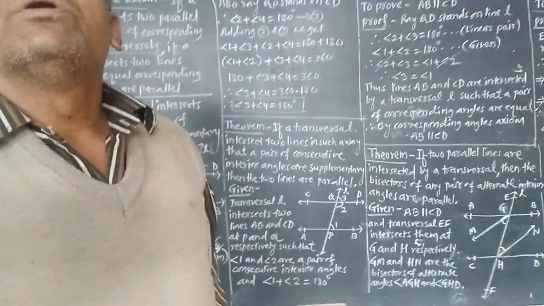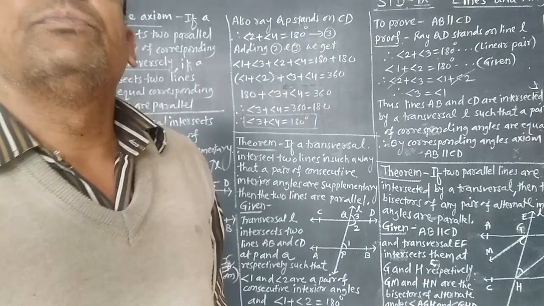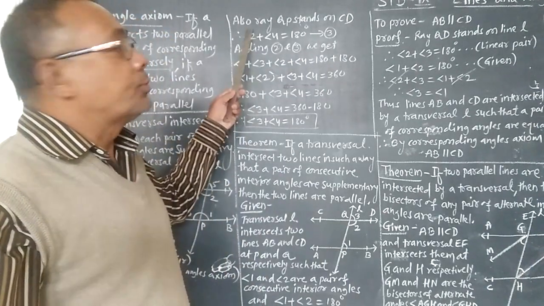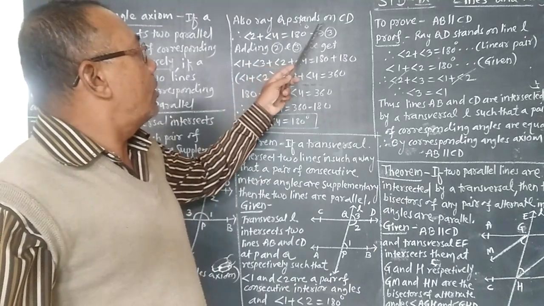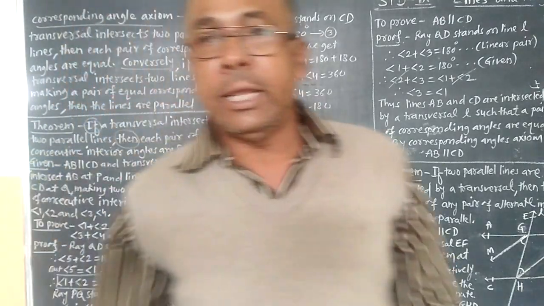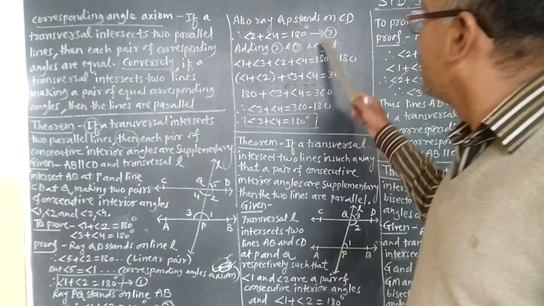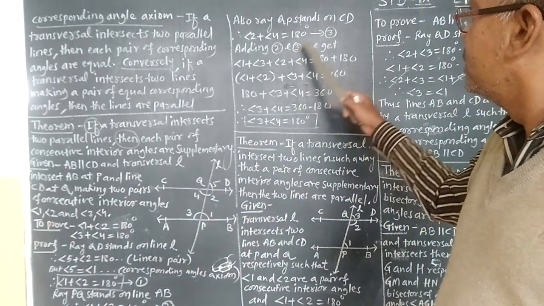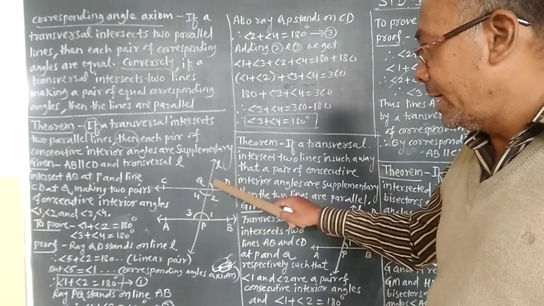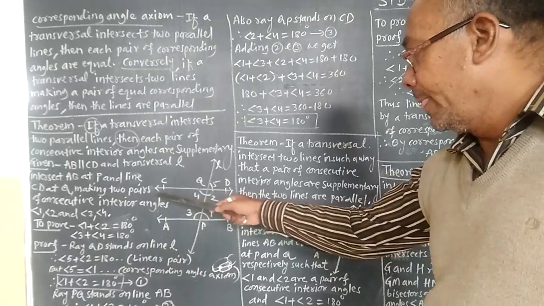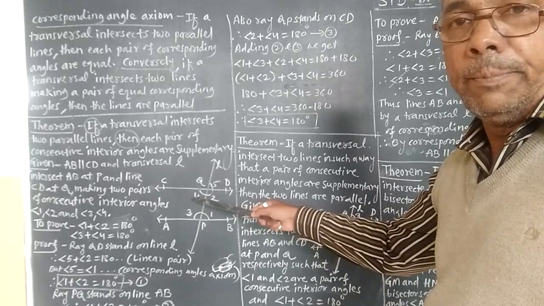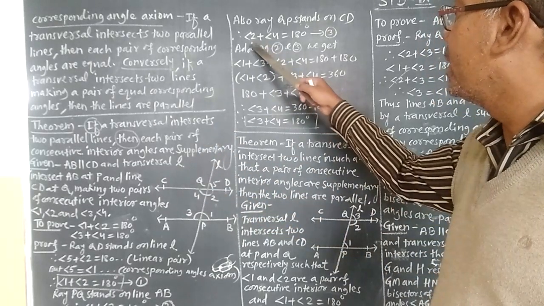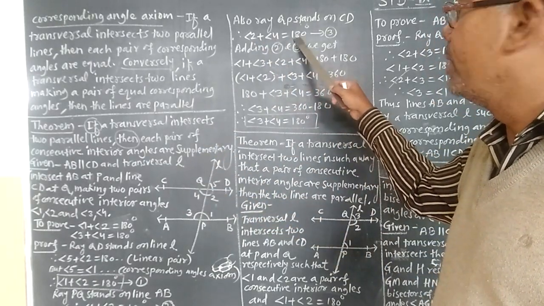The next step of this theorem is that ray QP stands on CD, and therefore angle 2 plus angle 4 is equal to 180 degrees.